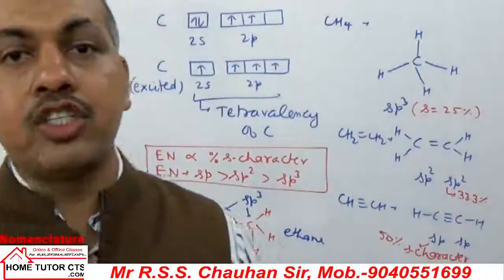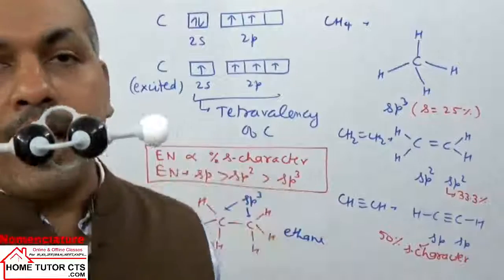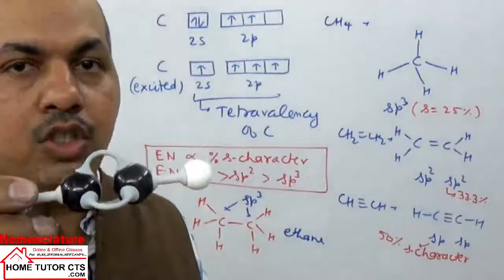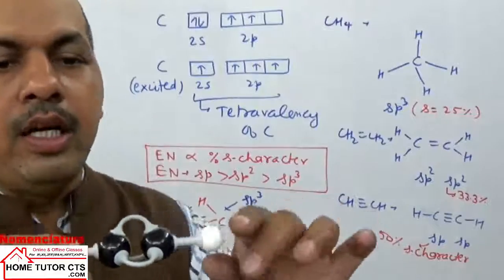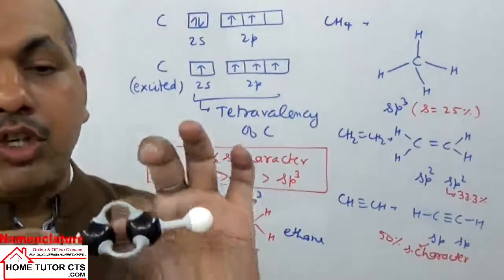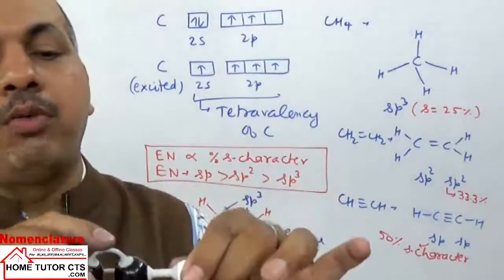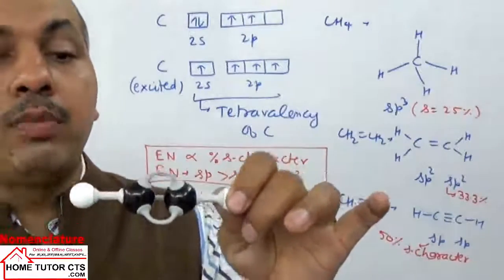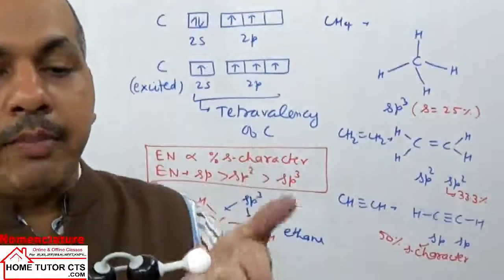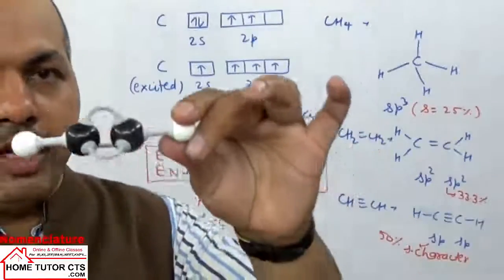Next we take the structure of acetylene in the orbital diagram. When carbon atoms are sp hybridized, what is the shape? The shape will be linear, because of sp hybridization of both carbons. The two carbon atoms have a sigma bond, which is not visible here. I have just shown the pi bonds here. We have 2 pi bonds, perpendicular to each other. One pi bond is here and the second pi bond is in this plane. We have a linear shape.